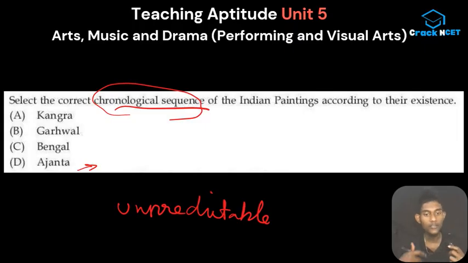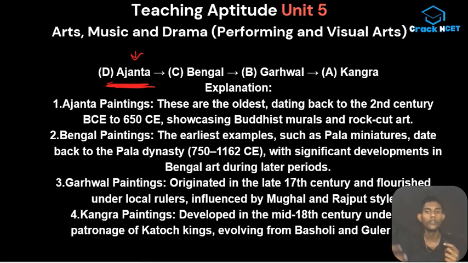But still, as I told before, here agenda is coming in the first place. So if you know something about this, it's a lead for our answer. So that's it. As I told before, in this question, Chanda, then Bangar, then Garwal, then Kangra. This is the answer of this question.